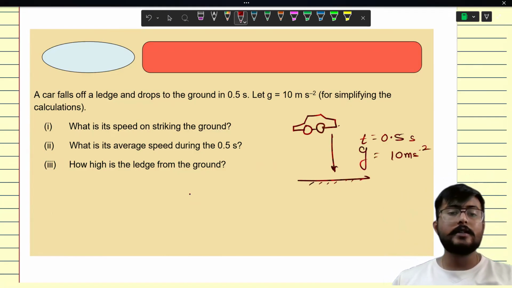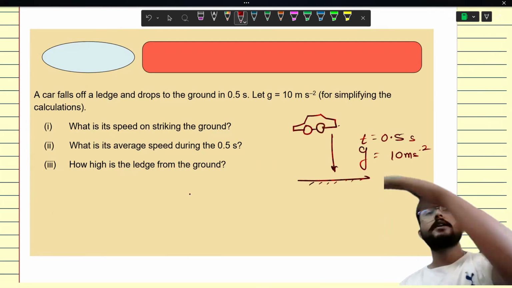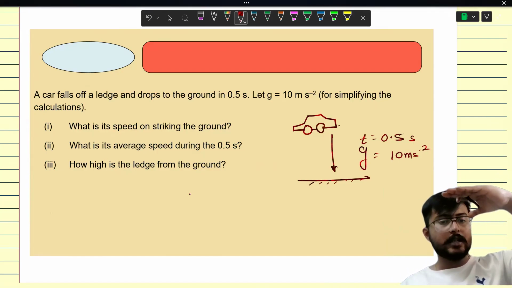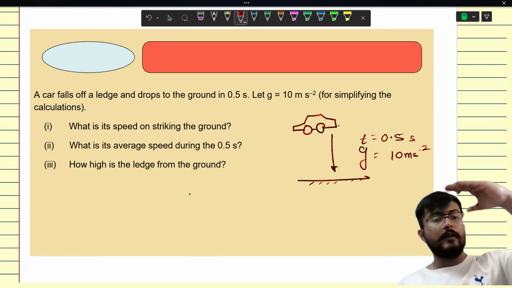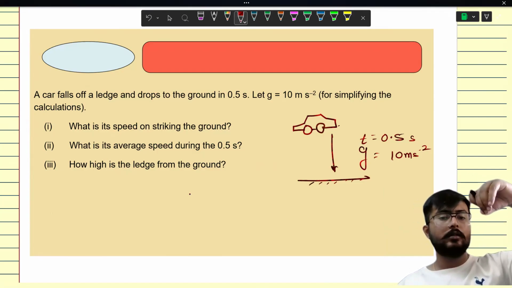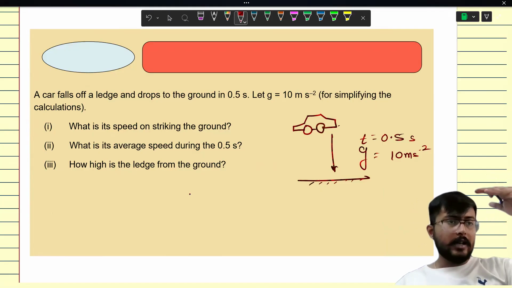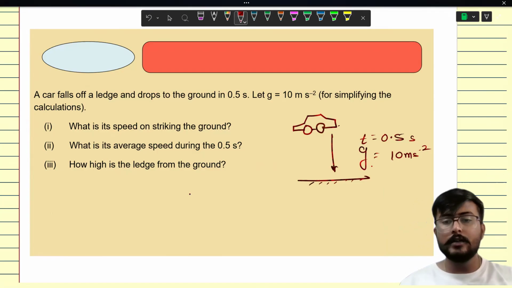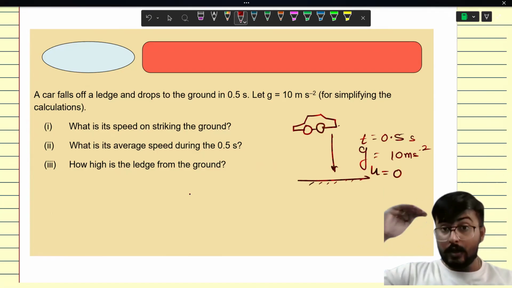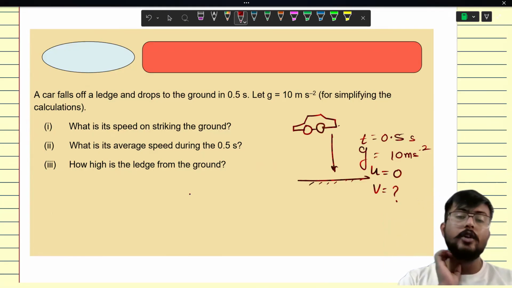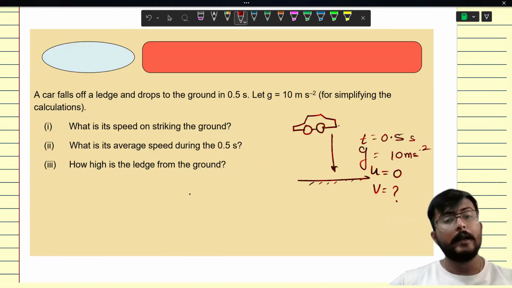What is the speed on striking the ground? When it was falling, it might have been moving this way or that way, but it was not moving down. So at the start, whenever we drop or release something, its initial velocity is always 0. The velocity keeps on increasing. We don't know the final velocity, but initial is always 0. Now we have to find v.